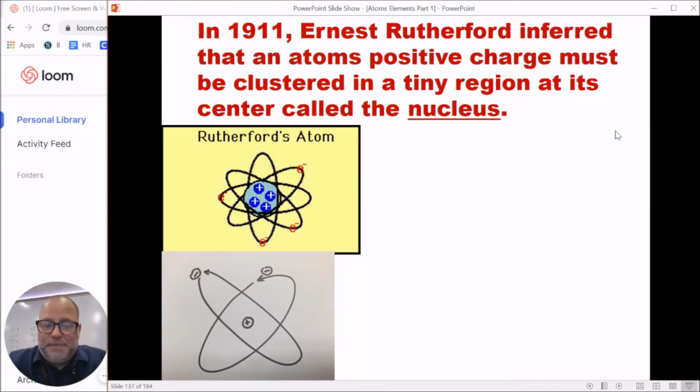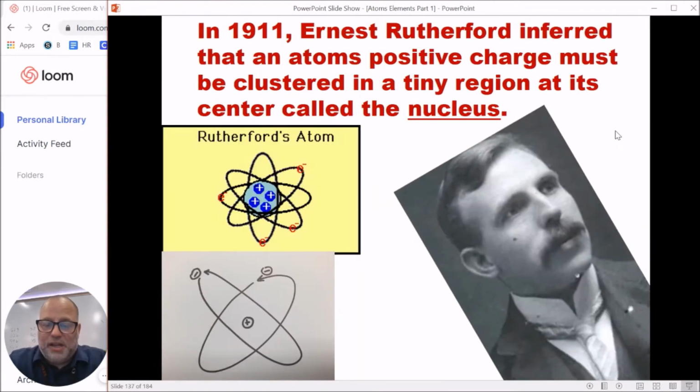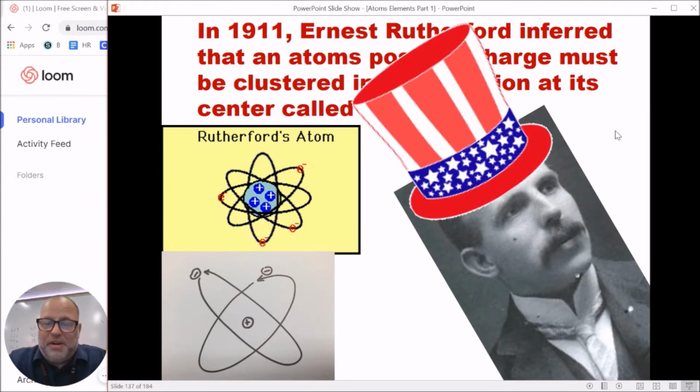Now, hold on here. Our next one is this guy right here, Rutherford. Rutherford is an American, right? And Rutherford comes along, and he was actually in JJ's class. So he's literally in science class, kind of like you're in science class. And his teacher says, oh, we found that there's a negative part, but I don't know where. And this particular problem really did not sit well with Ernest Rutherford.